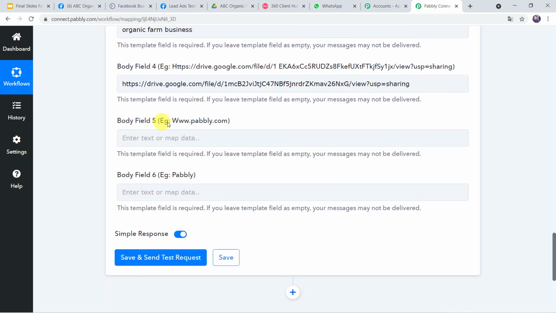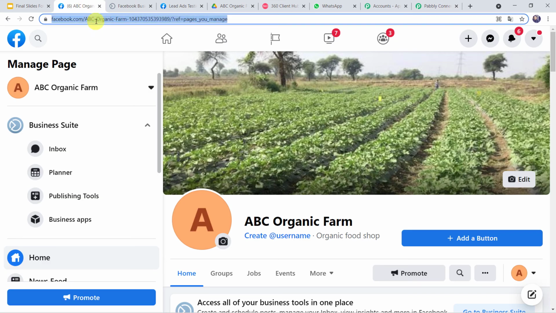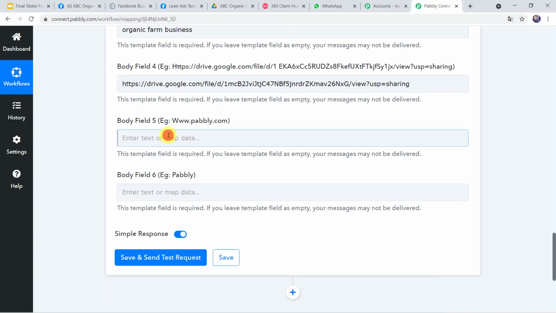Now body field 5, example, a website address is given. So here you can give your website address, or else I'll simply go to this Facebook page and from here I'll copy this URL and paste the URL over here.